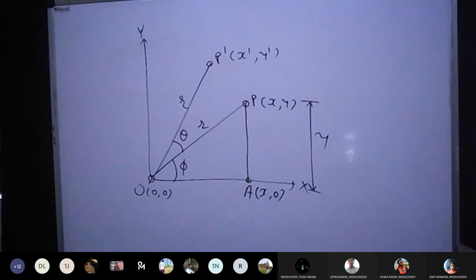The length is y. Because for both the points the x values are the same, you can take the difference of y, and that is y minus 0. So the answer is y. Similarly, if I want to find the length of OA, can you tell me what is the length of line OA?